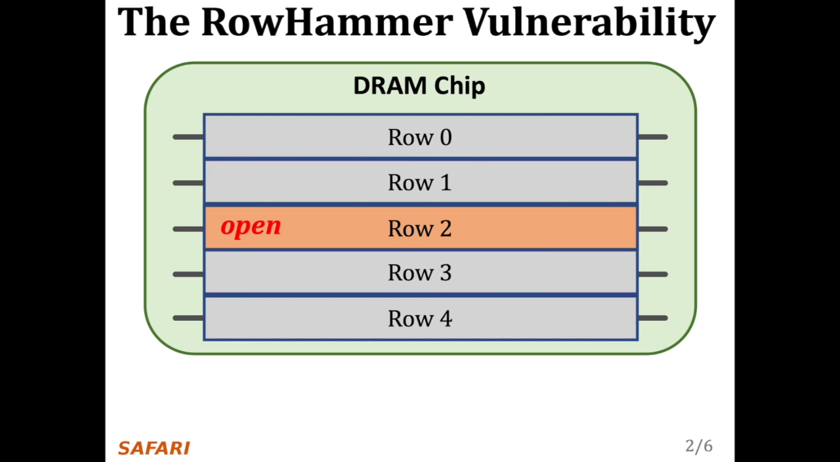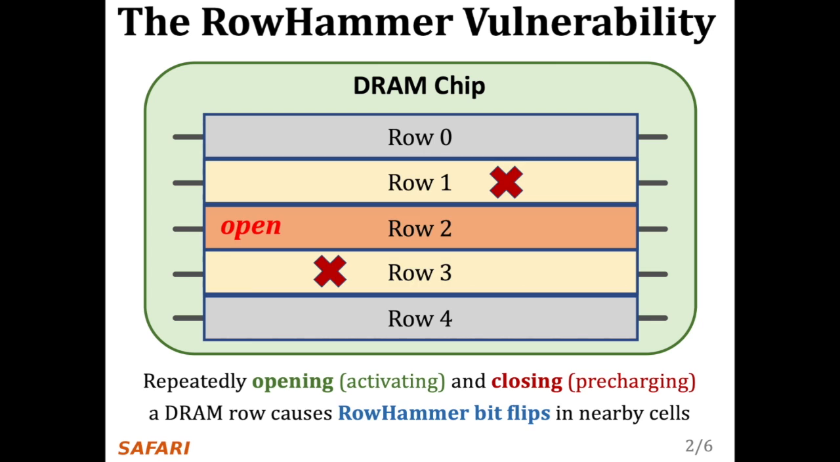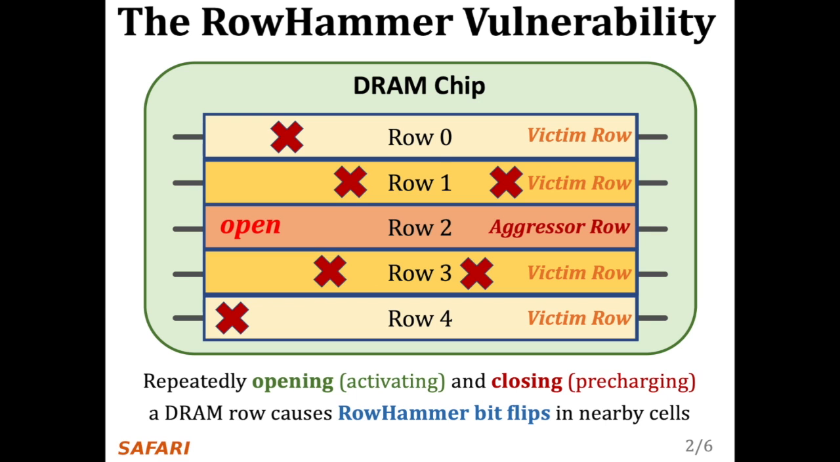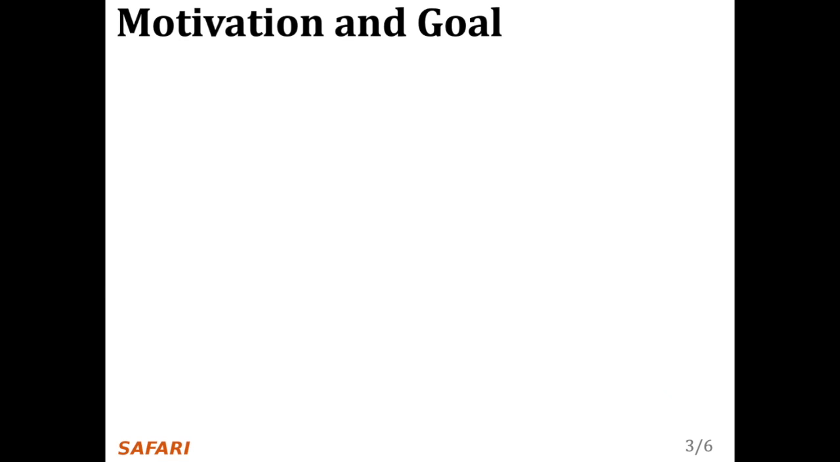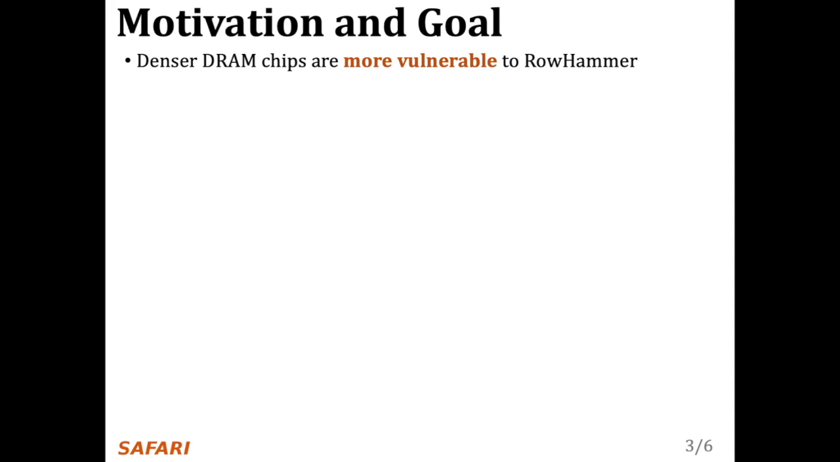Due to an increase in cell-to-cell interference as a likely result of increased cell packing density, rapidly activating and precharging a DRAM row can result in bit flips in nearby rows. Continuing to access the same row results in even more failures in nearby rows, and this phenomenon is known as RowHammer. We refer to the rapidly accessed row as an aggressor row, and the rows containing bit flips as victim rows. Denser DRAM chips are more vulnerable to RowHammer.